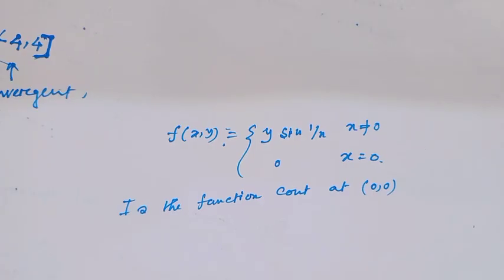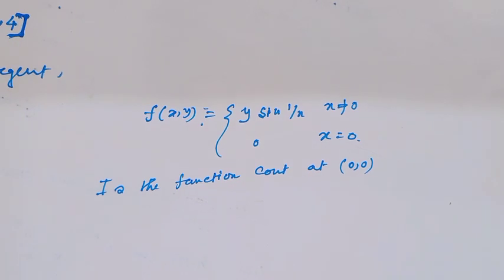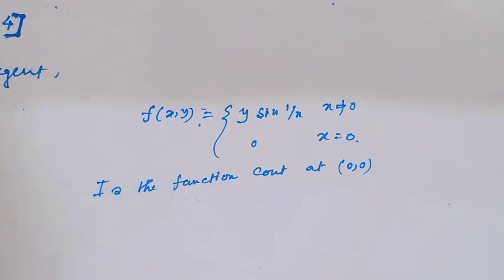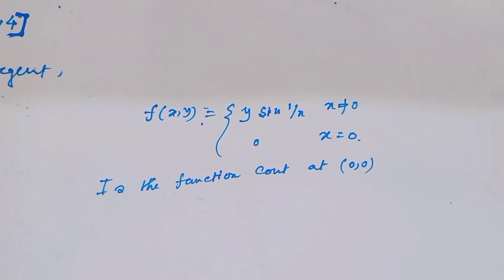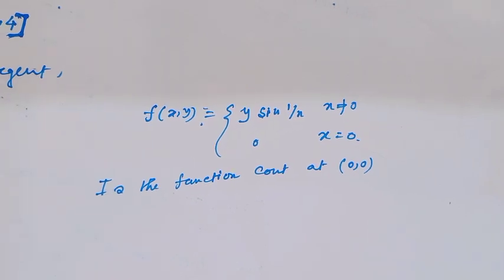Okay. Now I will see f(x, y) equal to y sin(1 over x) when x is not equal to 0, and 0 when x equals 0. Is this function continuous at the point (0, 0)?